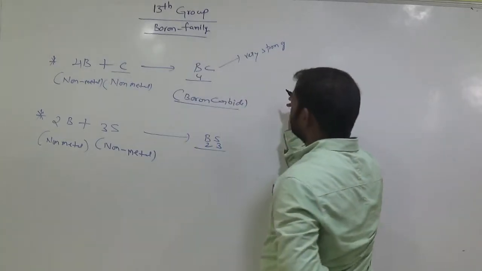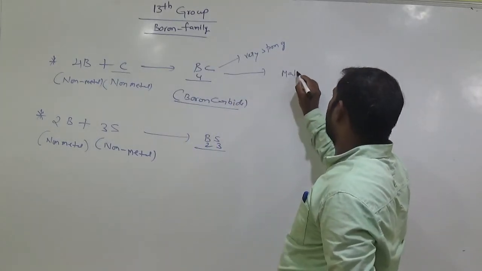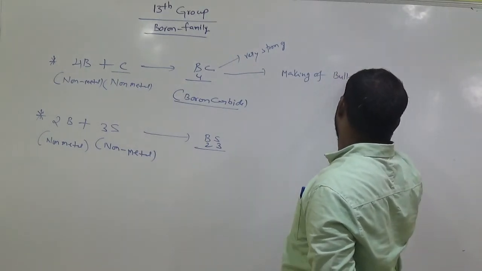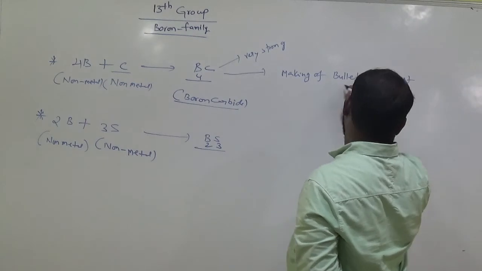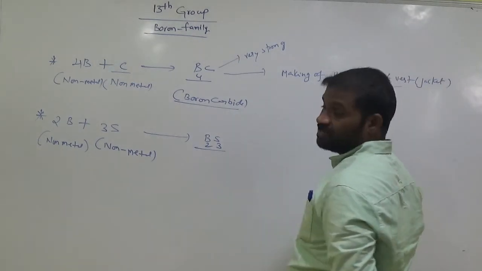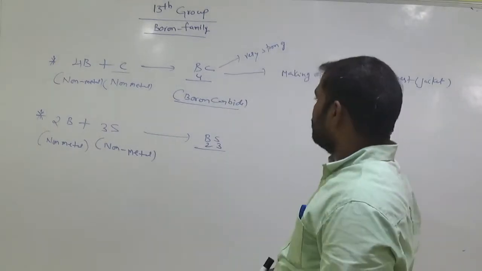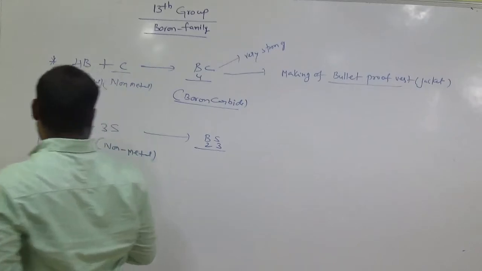It is used for making bulletproof vests. That means like a bulletproof jacket to reduce the impact of bullets, for safety purposes. Okay, remember these are the chemical reactions of boron.